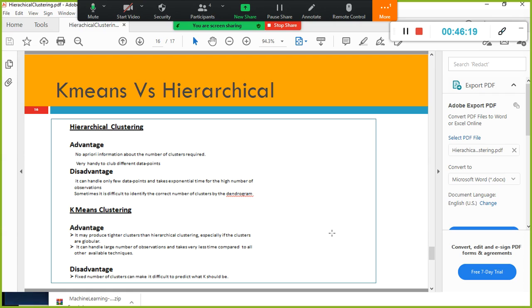The difference between k-means and hierarchical: in the case of k-means, you should tell the algorithm upfront how many clusters are to be created. The other advantage of k-means is it works well with a huge volume of data. Whereas in hierarchical clustering, you don't have to tell how many clusters are required upfront, but the flip side is it can handle only a few data points and takes exponential time for a high number of observations.